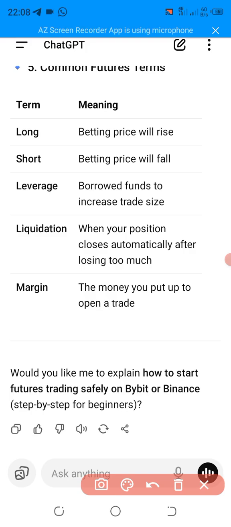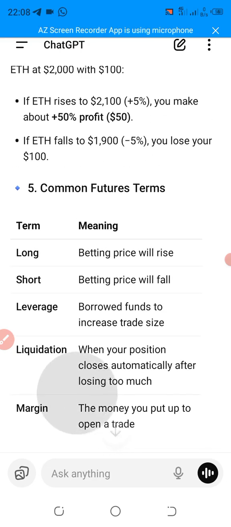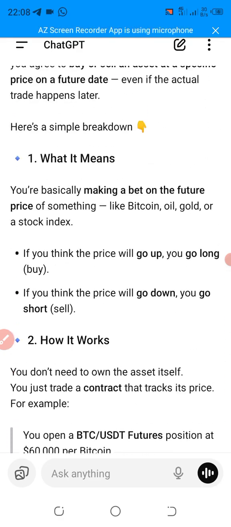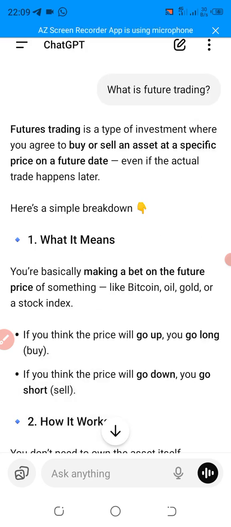You need to come and use it if you don't understand anything, or if you are an experienced crypto trader and you are having difficulty in some aspect of your crypto trading, you can come and ask ChatGPT to teach you. You can see, you don't need to buy any course. You don't need to worry yourself. This world is going into AI now.